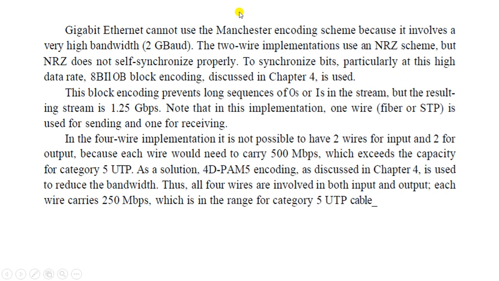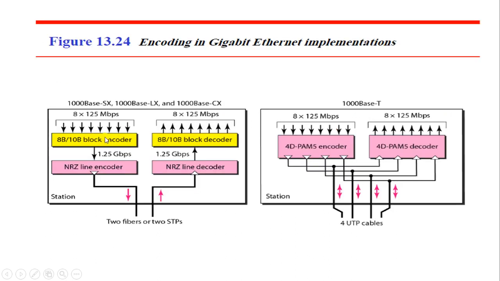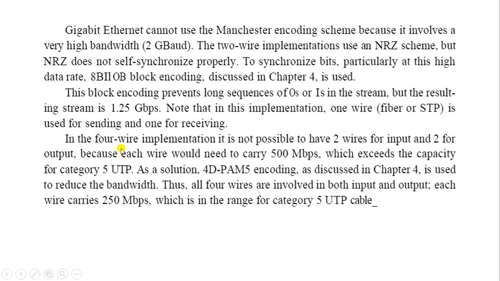Okay, so we are going to study this. Gigabit Ethernet cannot use the Manchester encoding scheme because it involves a very high bandwidth, that is 2 Gbaud. The two-wire implementation uses the NRZ scheme, but NRZ does not self-synchronize properly, particularly at this high rate. So here, since synchronization cannot be done, we are using the 8B/10B block encoder. Okay, that is being used.